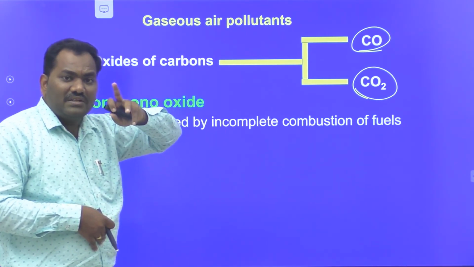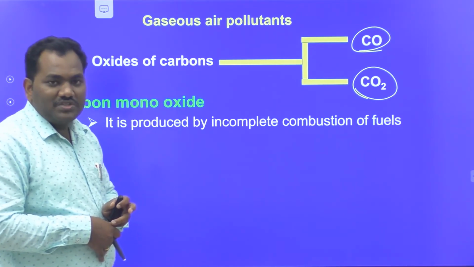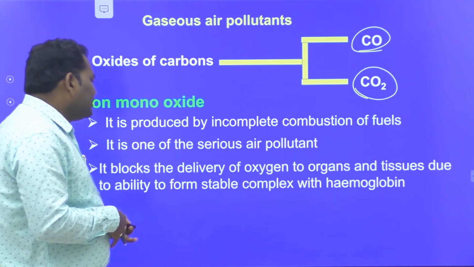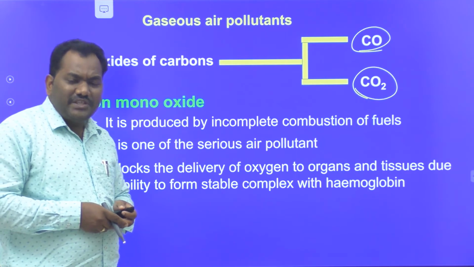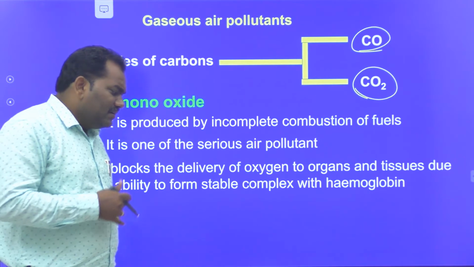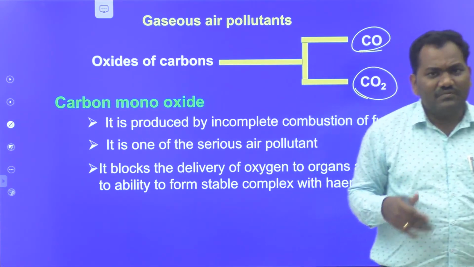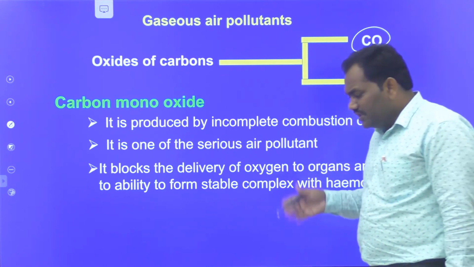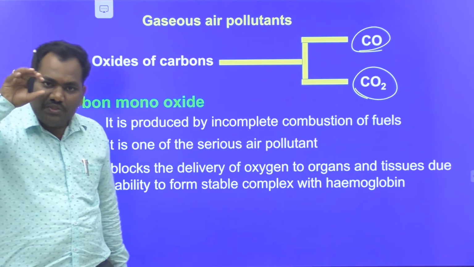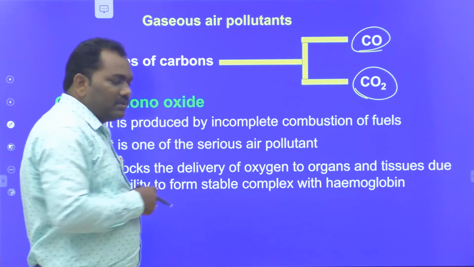That carbon monoxide is a severe pollutant to human beings and the atmosphere. Why? Because it forms a stable complex with hemoglobin. Hemoglobin is majorly used for transportation of O2 and CO2 in human beings and some animals. During this process, all hemoglobin particles are locked by this carbon monoxide.